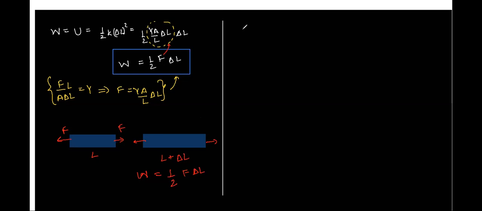And now let's say the other formula which I was writing, work done per unit volume. Let's also try to derive that. We got work is equal to half F into delta L. Let's divide both sides by volume V. This is the volume of the cylinder, or the rope which is in the form of a cylinder, right? What will be the volume? This is work done per unit volume.